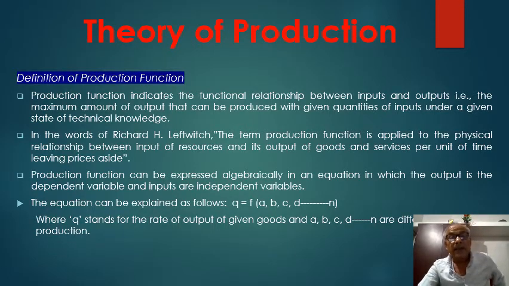Production function can be expressed algebraically in an equation in which the output is the dependent variable and inputs are independent variables. The equation can be explained as follows: Q = f(A, B, C, D, ... N), where Q stands for the rate of output of a given good and A, B, C, D up to N are different factors of production.